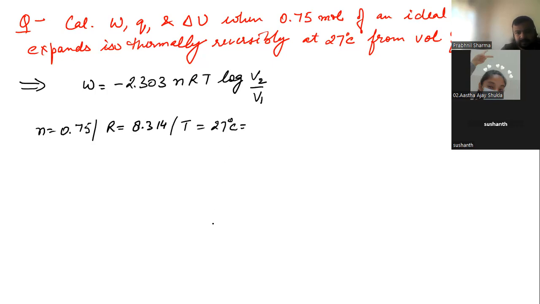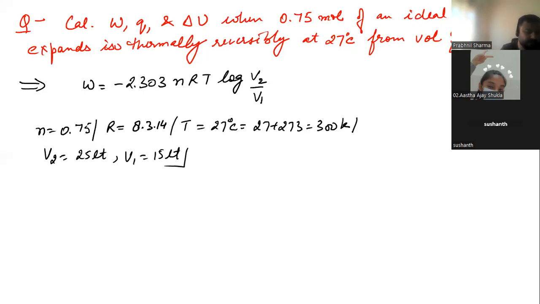You have to convert this into Kelvin: 27 plus 273 is equal to 300 Kelvin. V2 will be 25 liter and V1 will be 15 liter. So these are all the things given. Put everything in our equation.